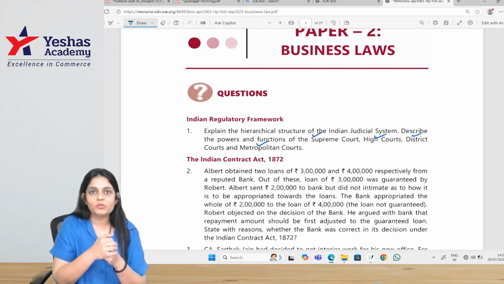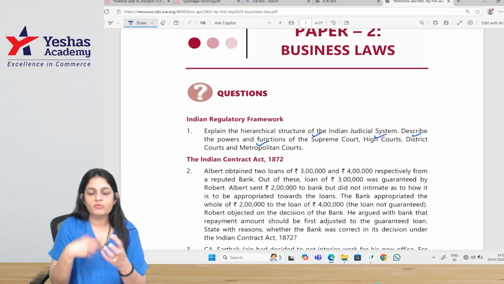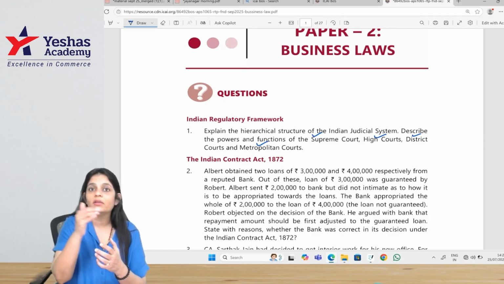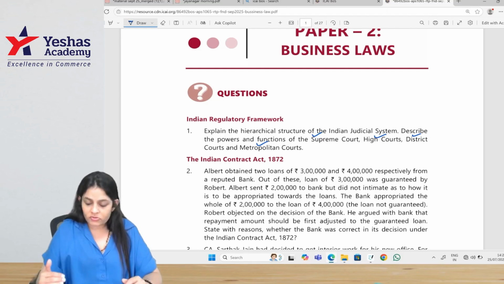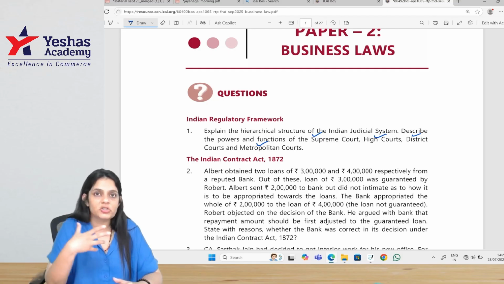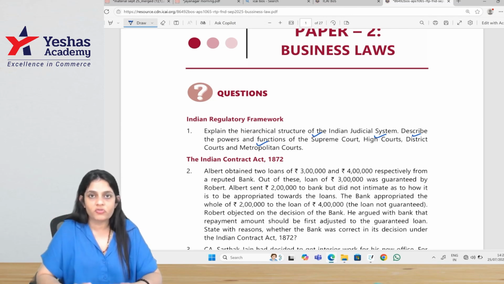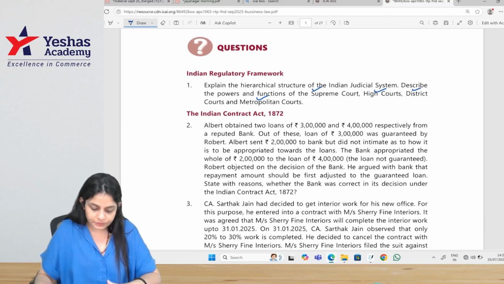For fundamental rights, we can directly go to the Supreme Court also. We can go directly under Article 32, and we can directly go to the High Court also. Below the High Court is the District Court, and pecuniary jurisdiction is up to 2 crores. And below the District Court is the Metropolitan Magistrate. Every metropolitan city or any city with a population of 10 lakh or more must have a metropolitan court.